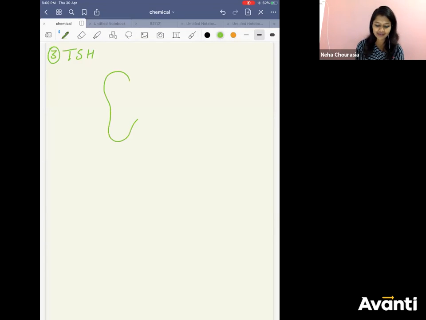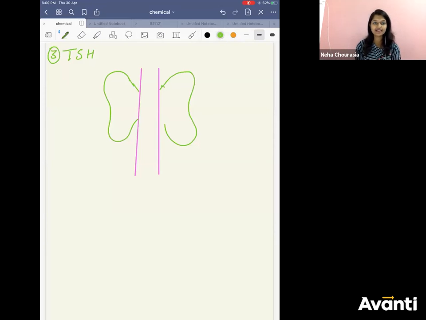A little butterfly shape. Somewhere in between you will have the trachea, the windpipe. So you have a pair of thyroid glands.